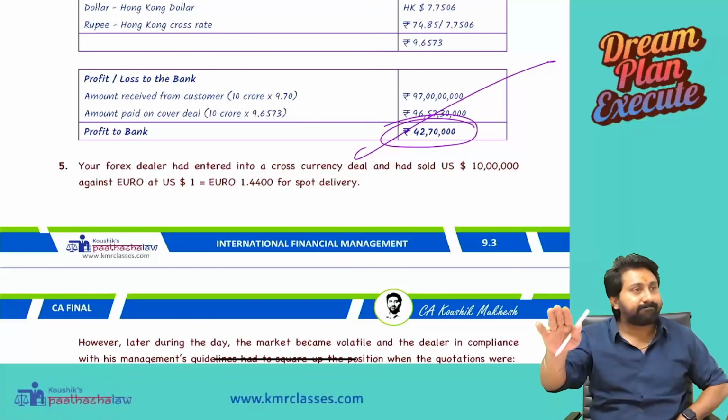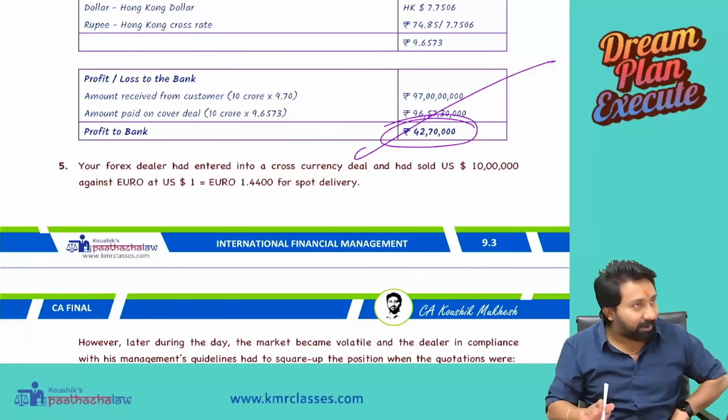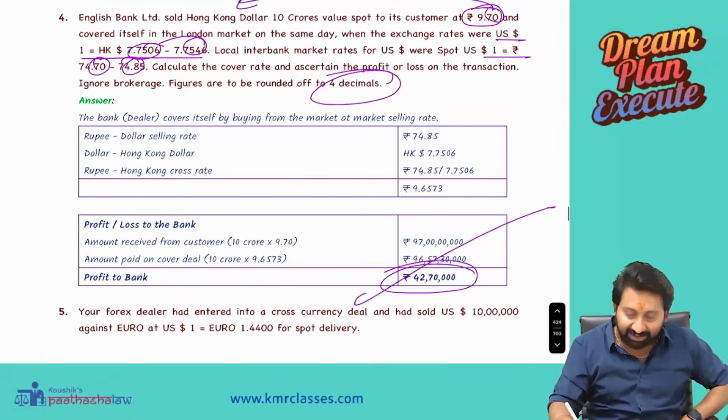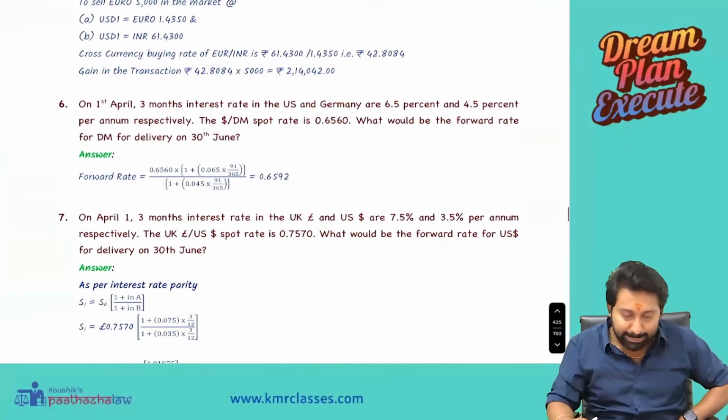Perfect. Finished. If you do it properly like this, the answers will tally. So this is the cover rate, and this is the total profit or loss. Okay. Shall we do another question?